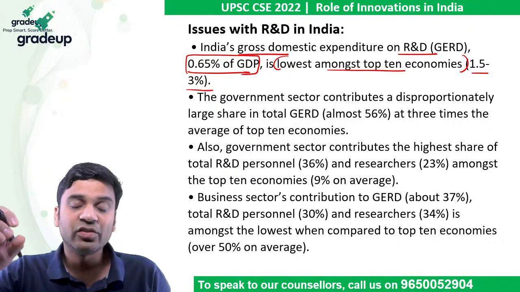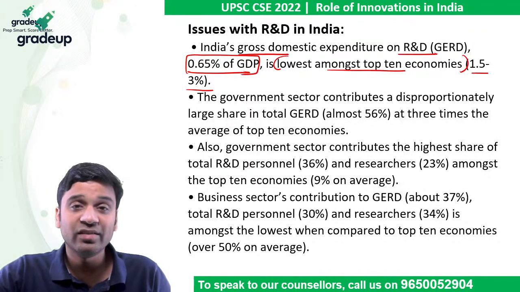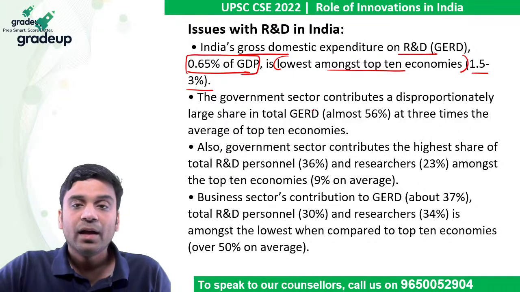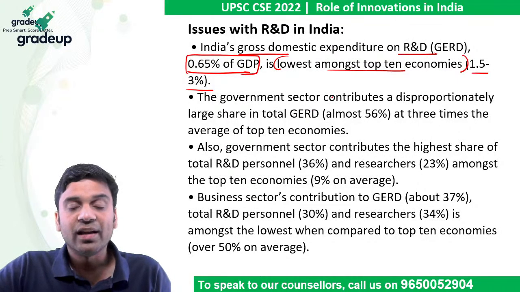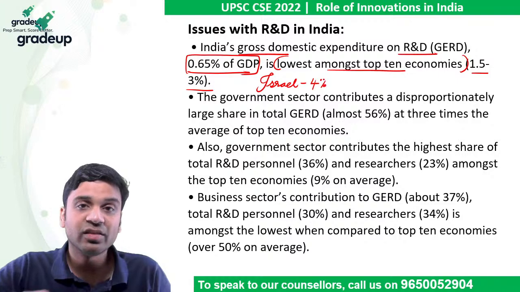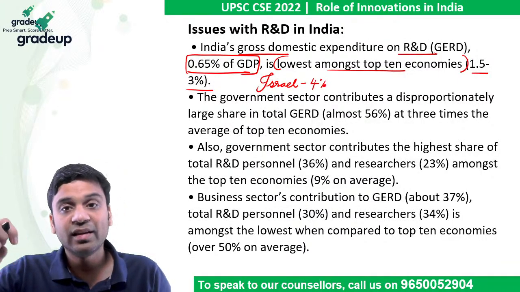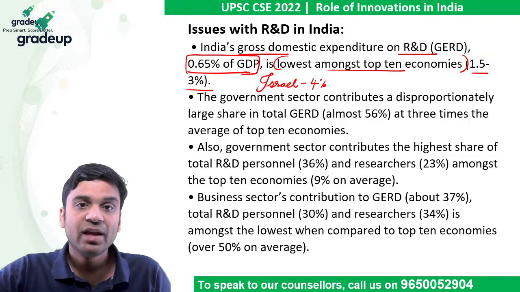But this is R&D. This is dealing with the scientific labs, the scientific ecosystem of the country. What is DRDL doing? What is the CSIR doing? What is the ICMR, ICAR doing? I'm talking of those. That is the R&D. For example, if you compare with Israel, Israel has around 4%. That's why, even though they are such a small country in such a tumultuous geographical condition in the Middle East, they are still doing wonders. So primarily our spending is low.